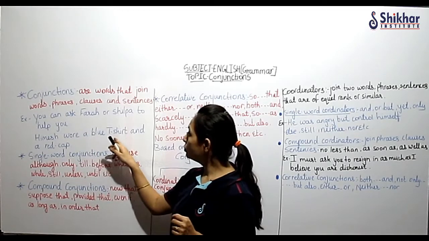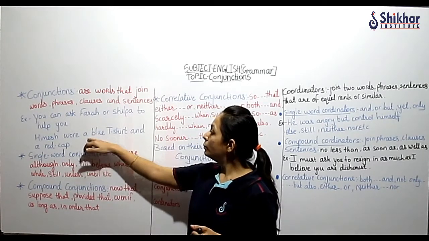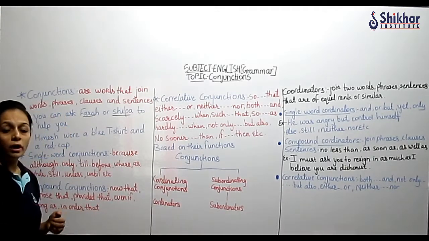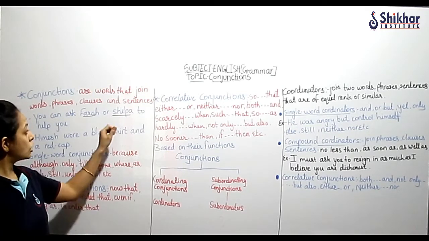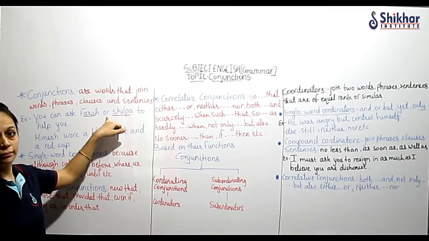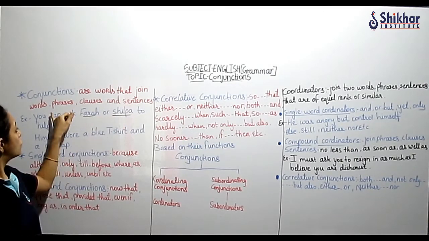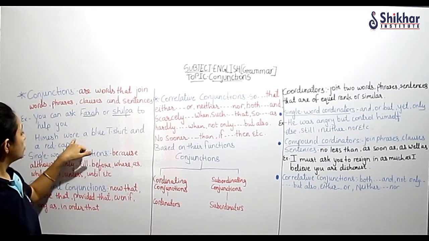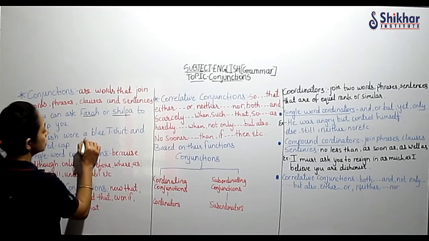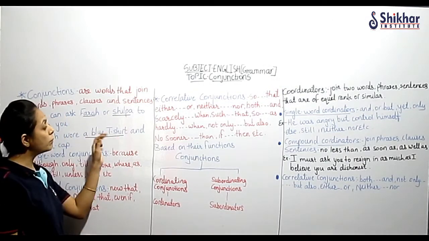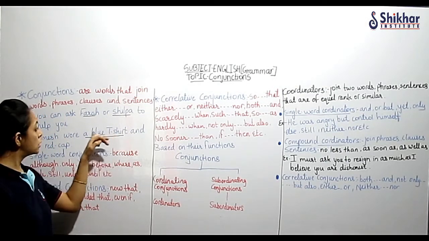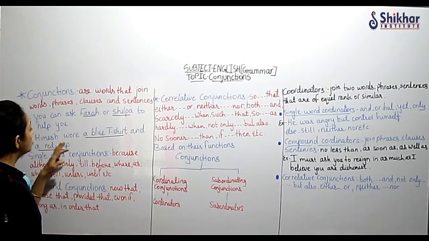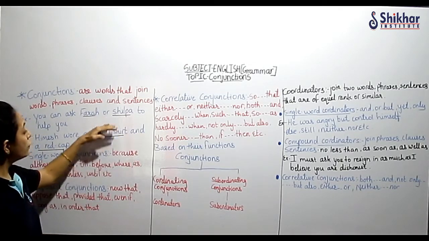Himesh wore a blue t-shirt and a red cap. A blue t-shirt, I'll just underline here so you can understand. These are the two words we have joined with the conjunction. And is our conjunction. The word which is used to join two words, phrases, clauses or sentences, we call a conjunction. Himesh wore a blue t-shirt. A blue t-shirt is a phrase. Okay, a group of words. What is a phrase? A group of words. A blue t-shirt and a red cap. So here also this is a red cap. So here and is joining two phrases.